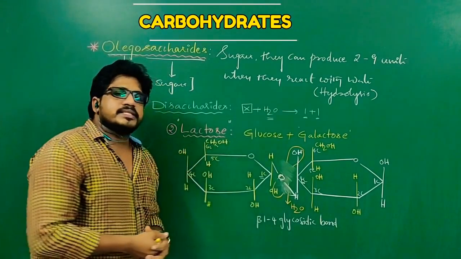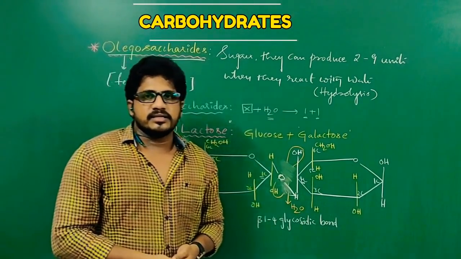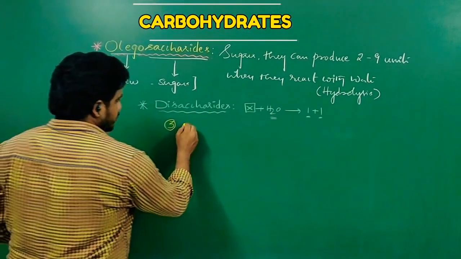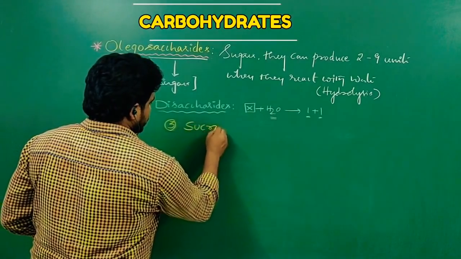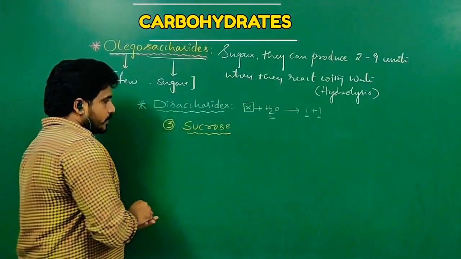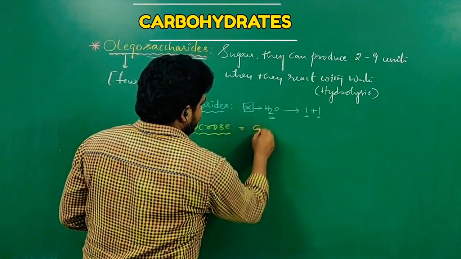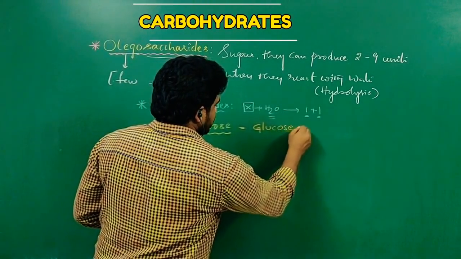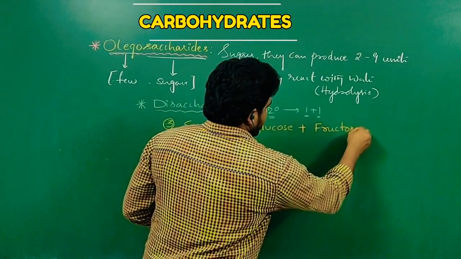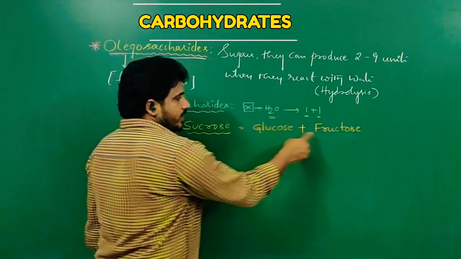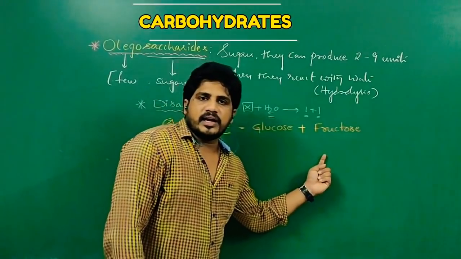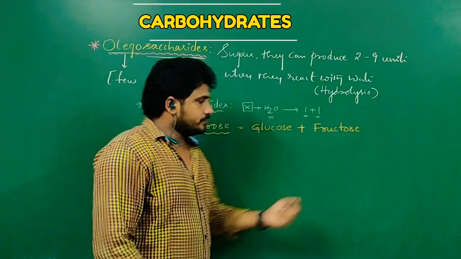Now let me see the third disaccharide, that is sucrose. The third disaccharide we are observing is sucrose. The common name of sucrose is table sugar. Sucrose is a combination of glucose plus fructose. So this is an aldose sugar and this is a ketose sugar. Definitely an alpha 1 beta 2 glycosidic bond will be formed.